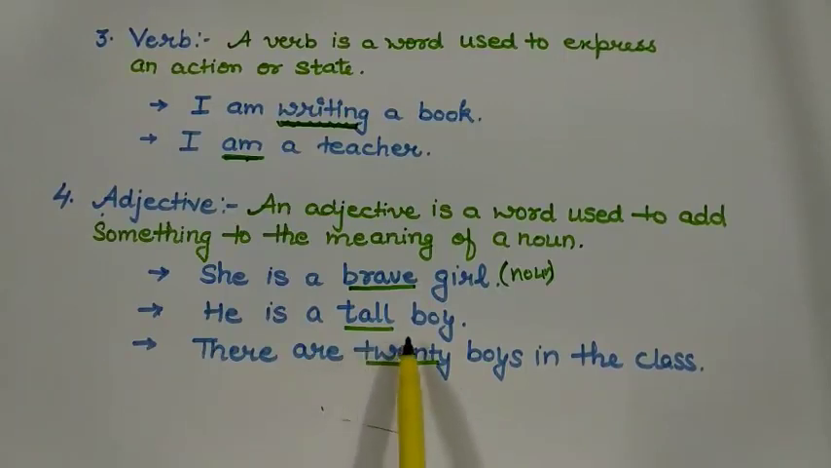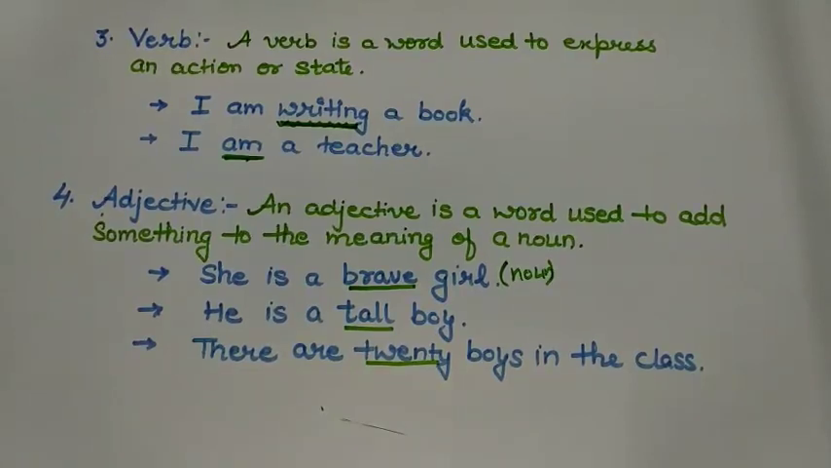He is a tall boy. Again, tall is representing something about the noun. So, tall is adjective. There are 20 boys in the class. I have underlined 20 here because 20 is showing number and acting as adjective.